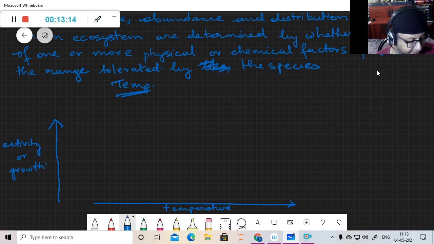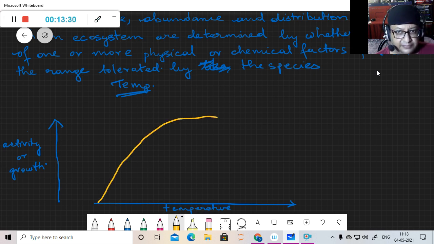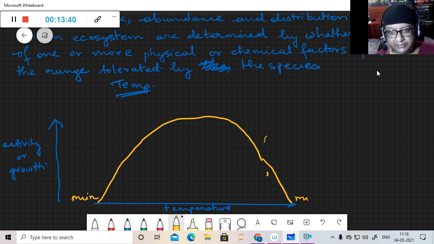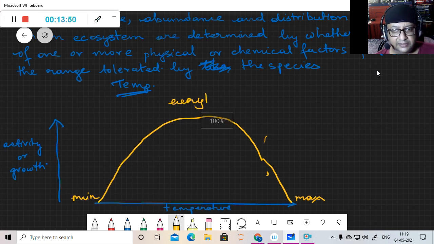There are organisms which tolerate a broad range of temperature, from minimum to maximum, and they are known as eurythermal.